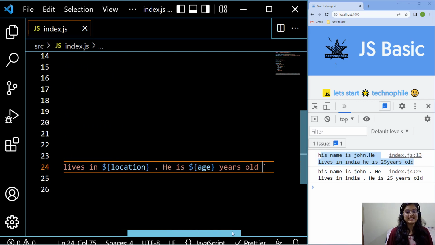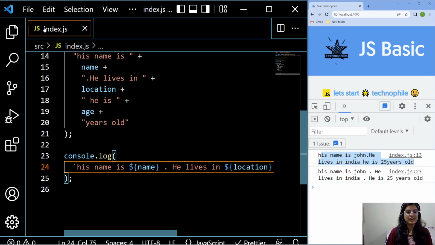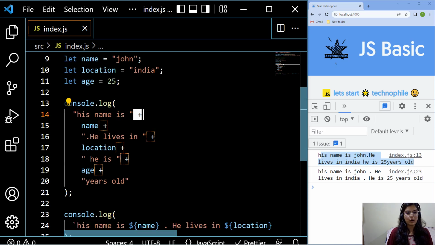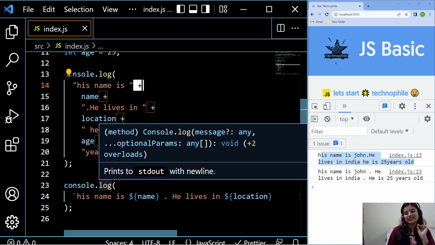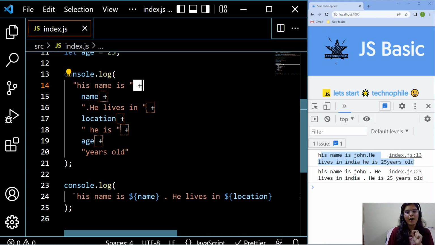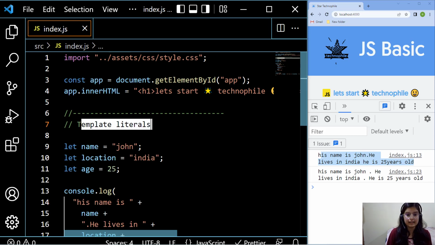Now you can see the difference right now. Here I have to put a plus operator again and again and again. I haven't put a single concatenation operator. Very smoothly, very easily I can write my string with variable. This is the power of the template literals.